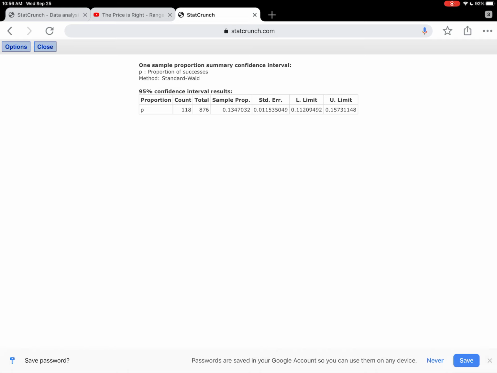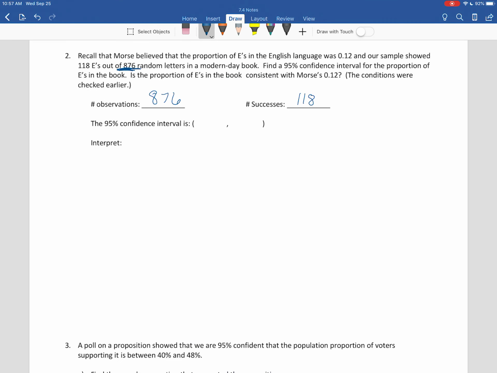Note your lower and your upper limits from this screen. And then switch back with me. So in percentage form, that lower limit was like 11.2%. And in percentage form, that upper limit was like 15.7%. In MLP, they might not want you to change to percentage form. Watch how they format things. If they don't include the percents or if they don't say percents, then you might be writing this down as like 0.112 to 0.157. Either one of those is perfectly fine.